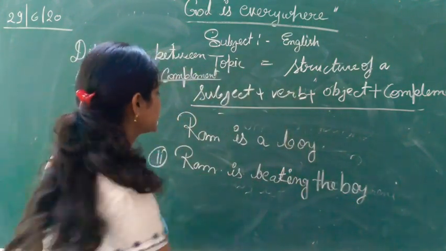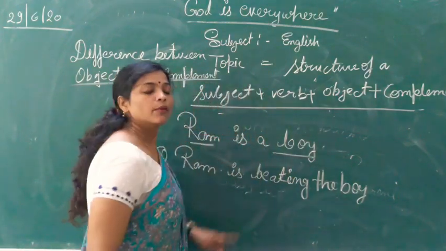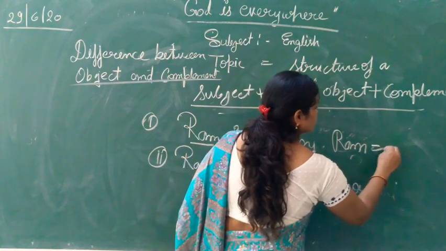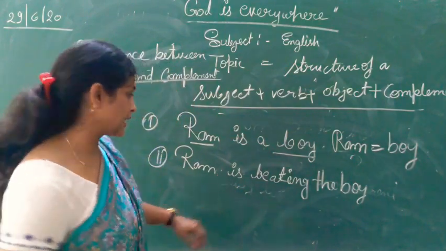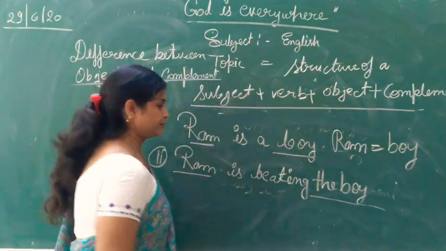In the first sentence, Ram is equivalent to boy. In the second sentence, Ram is not equivalent to the boy.